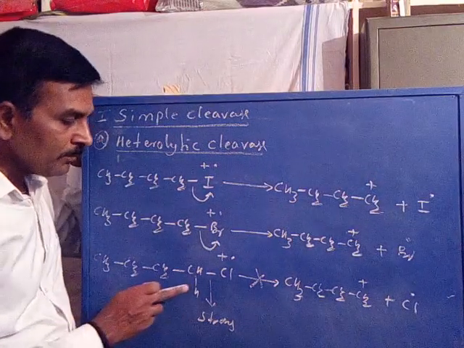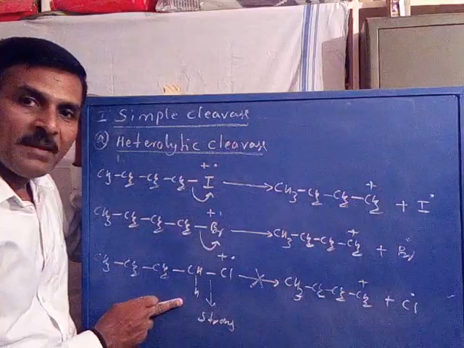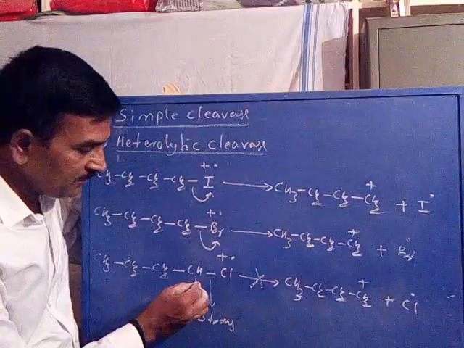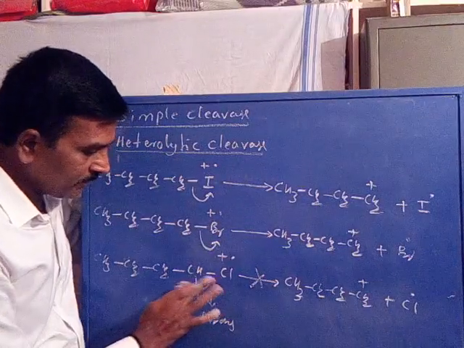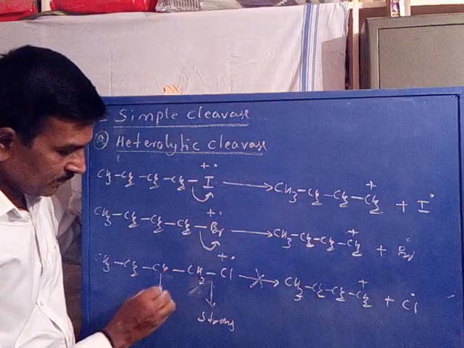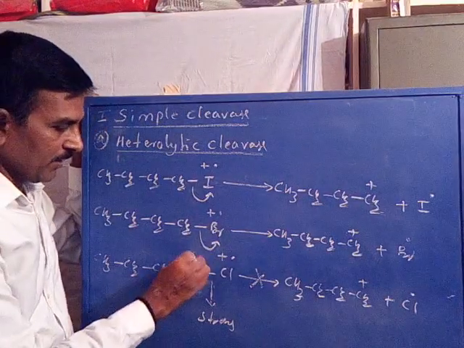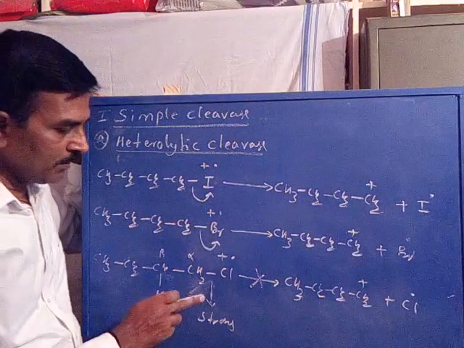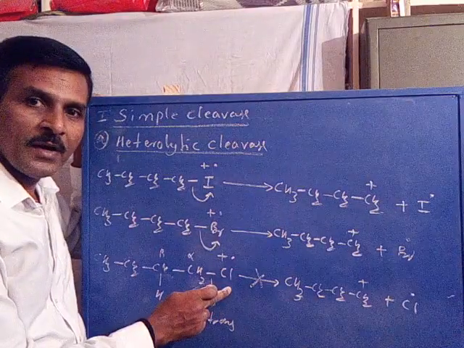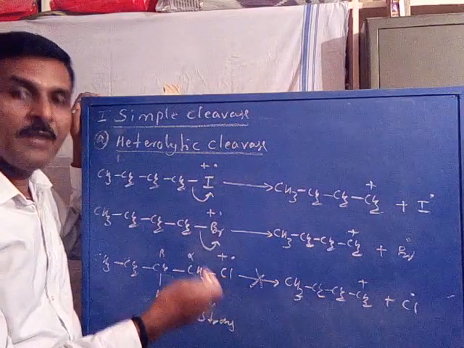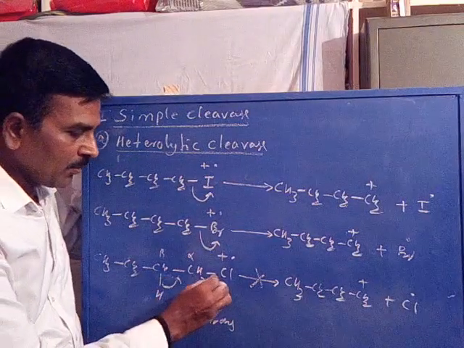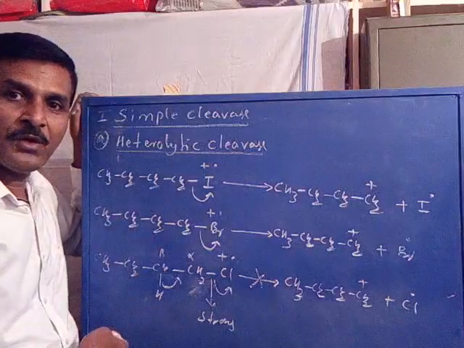For N-butyl chloride, fragmentation may occur by elimination of hydrogen and chlorine. Sorry, this is CH2. Here we have the alpha carbon and the beta carbon. Due to the strong bond between carbon and chlorine, it may not undergo a simple heterolytic cleavage, but it may undergo an elimination process. That is, the hydrogen from the beta carbon and the chlorine can be eliminated as HCl, as a neutral molecule.